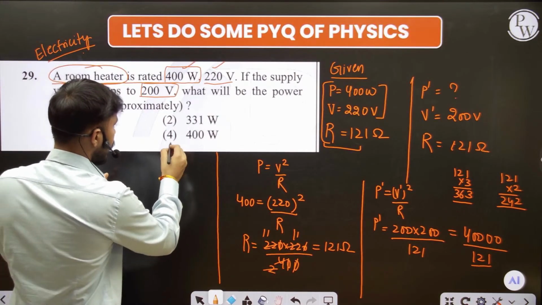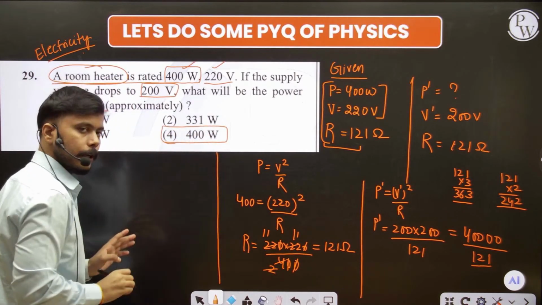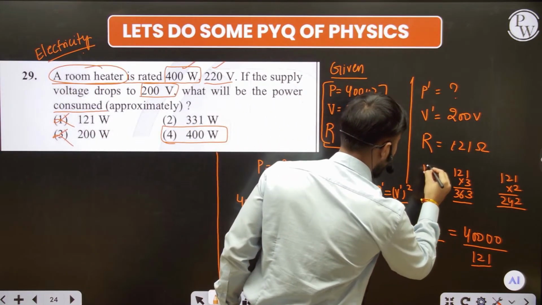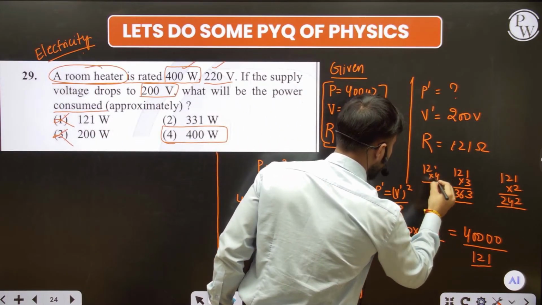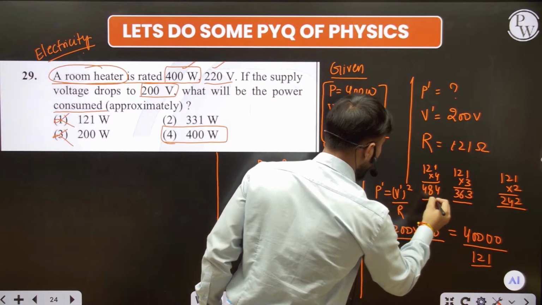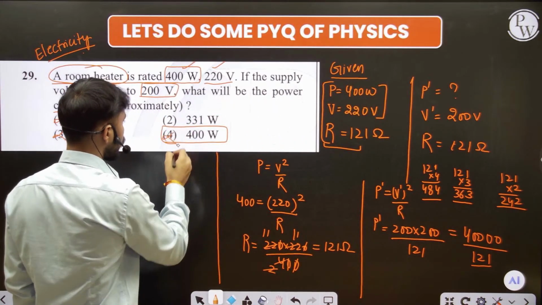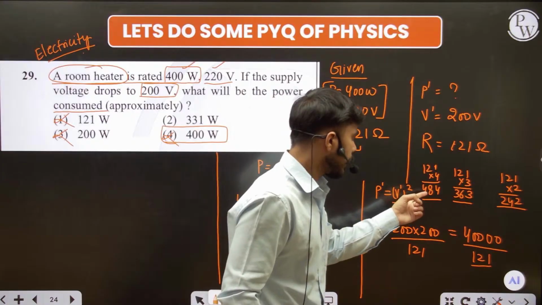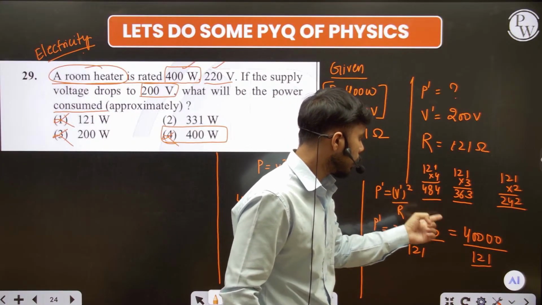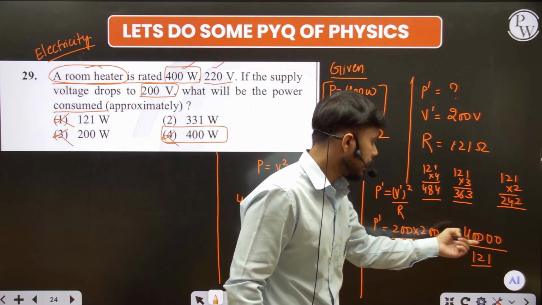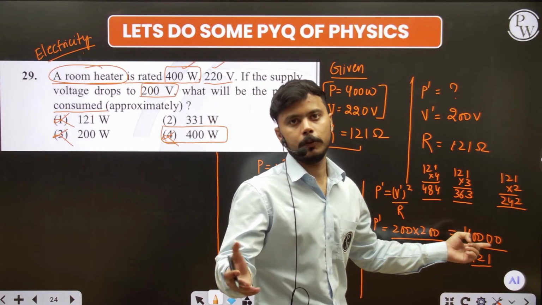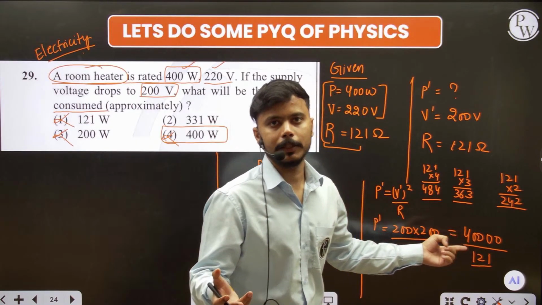And again, this one. This is the 400. Now, if you multiply 121 with 4, you get 4 ones are 4, 4 twos are 8, 4 ones are 4, 484. 484 is not the option either, because if we use the table of 4, it becomes more than 400. So it is not going to be good now. Basic maths, you know it very well.